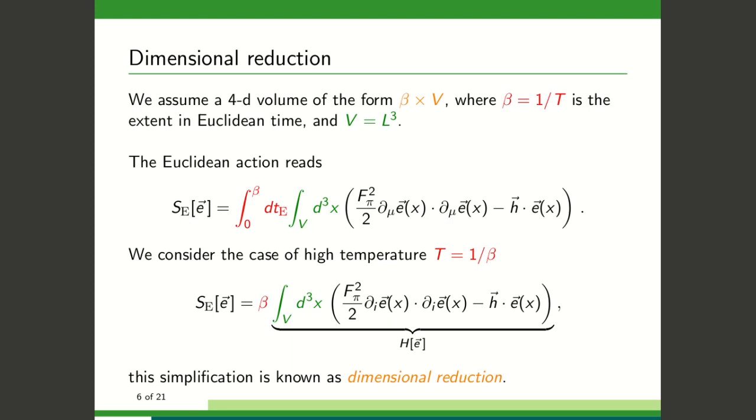Now we consider a small beta, which is the extent in the Euclidean time. In this approximation, the action is equal to the product of beta, which is the inverse temperature, and the Hamiltonian H. This simplification is known as dimensional reduction, which takes us from the 4-dimensional O(4) model to the 3-dimensional O(4) model.